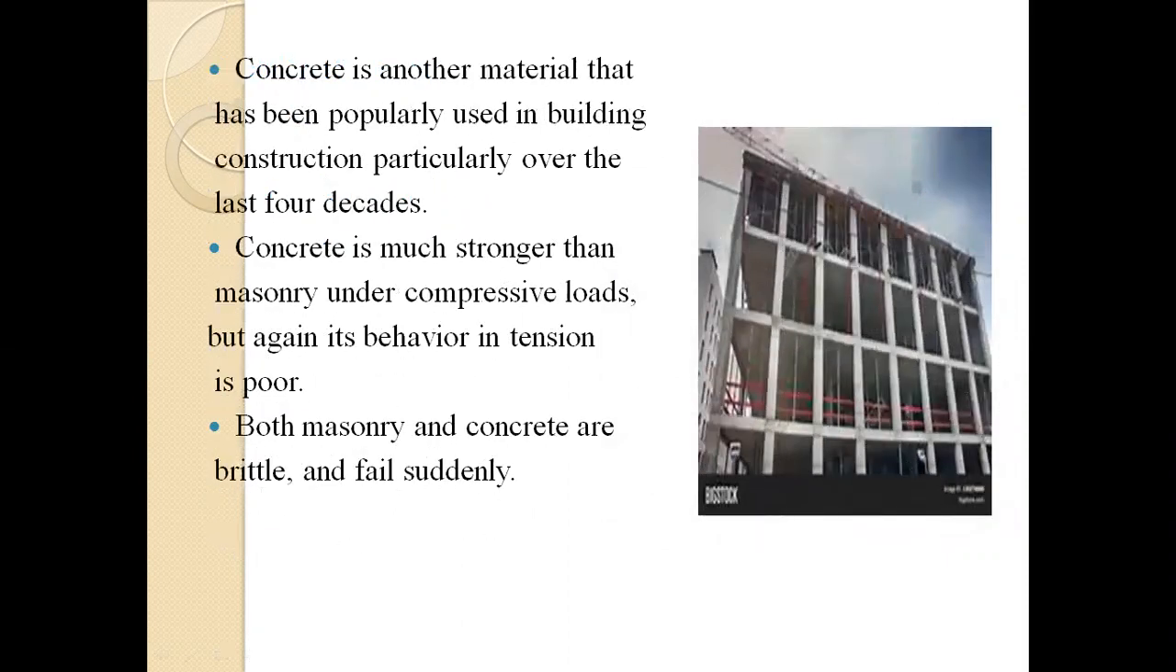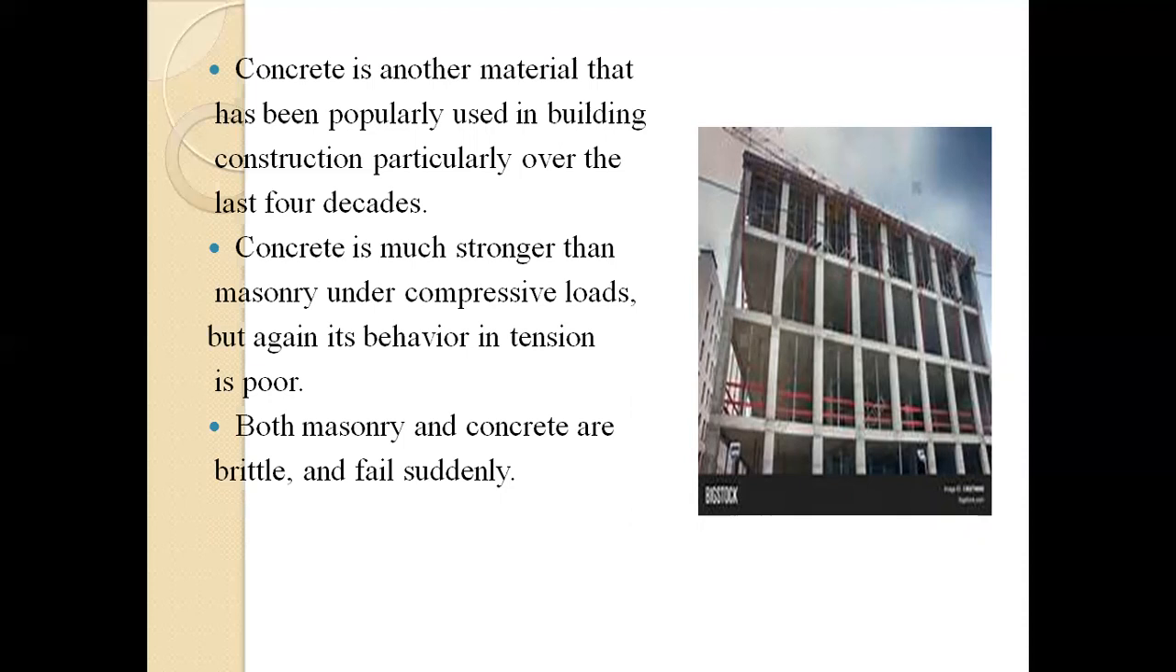Now the second material that we have to use is concrete. Concrete has been used in building construction particularly over the past 4 decades. Cement concrete is made up of crushed stone pieces, also called aggregate, sand, cement, and water mixed in appropriate proportions. Concrete is much stronger than masonry under compressive loads, but again its behavior in tension is poor.